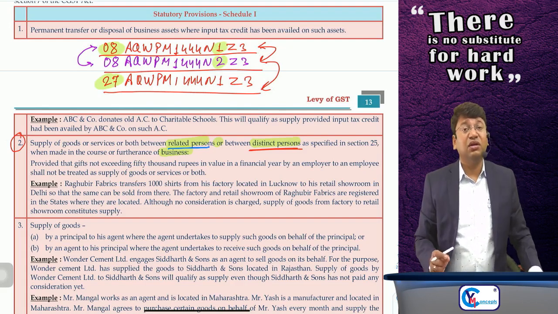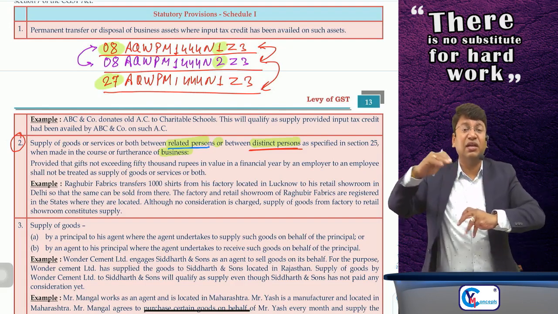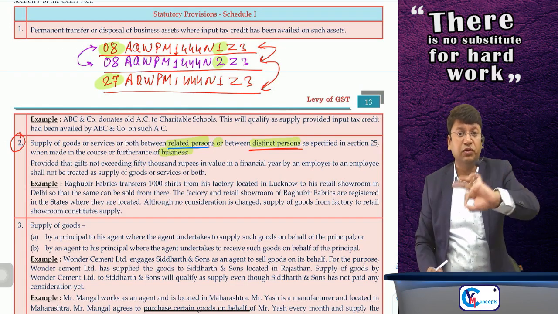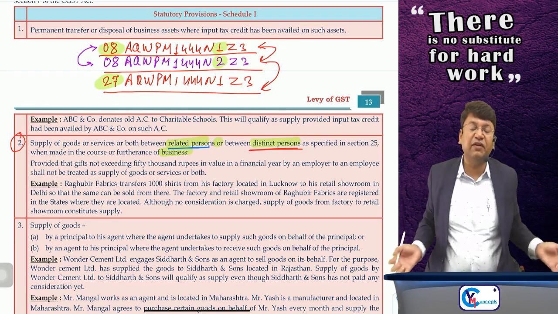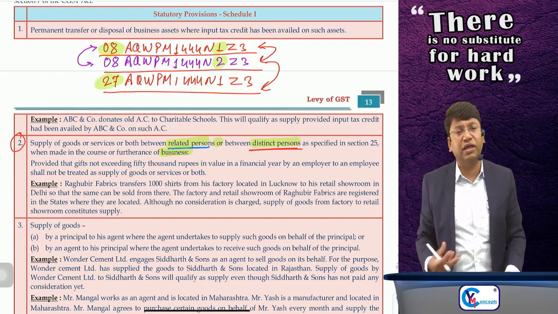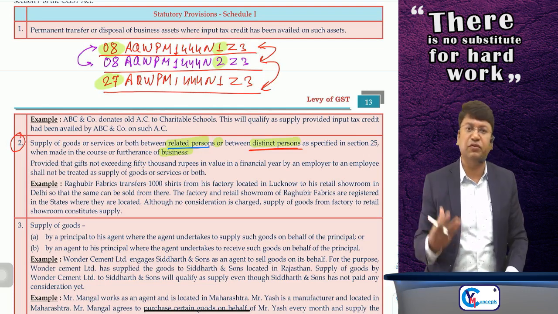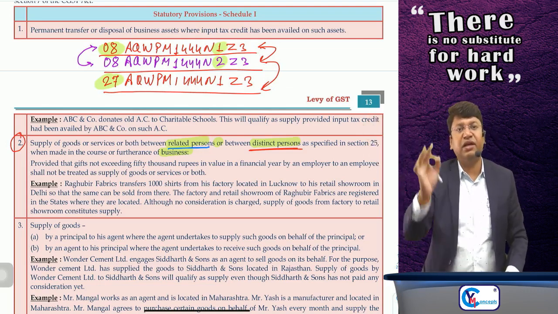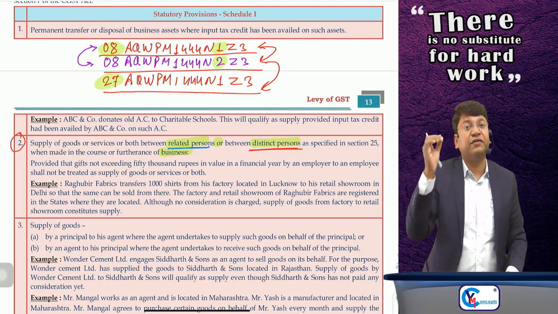Okay, so suppose I have a branch in Maharashtra and another in Chennai, Tamil Nadu. I'll have to take separate registration for 2 different states. But in the same state, if I have more than one branch, it's my choice whether I take a single registration or separate registration for separate units. But if it is 2 different states, definitely there are 2 different registration numbers.